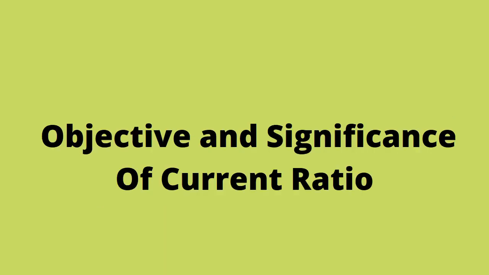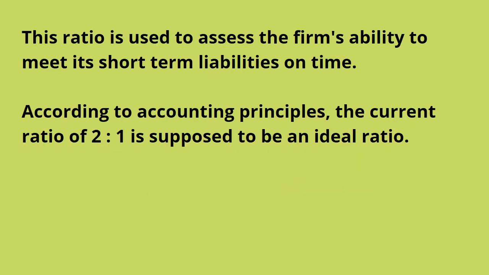Objectives and significance of current ratio. This ratio is used to assess the firm's ability to meet its short-term liabilities on time. When the current assets and current liabilities are in proper balance, it means current assets are 2 and current liabilities are 1. In that case, the business can pay its short term liabilities easily.